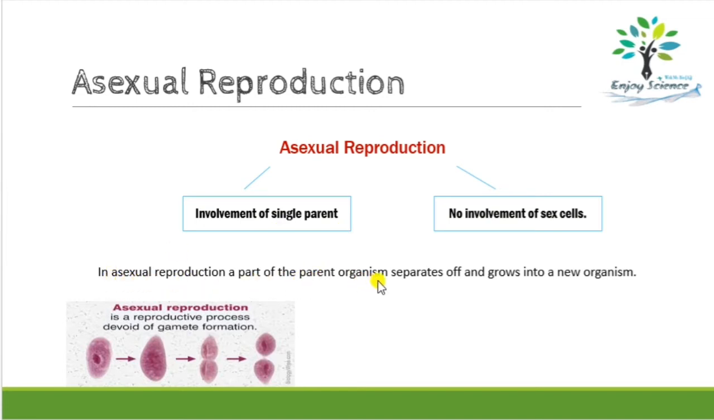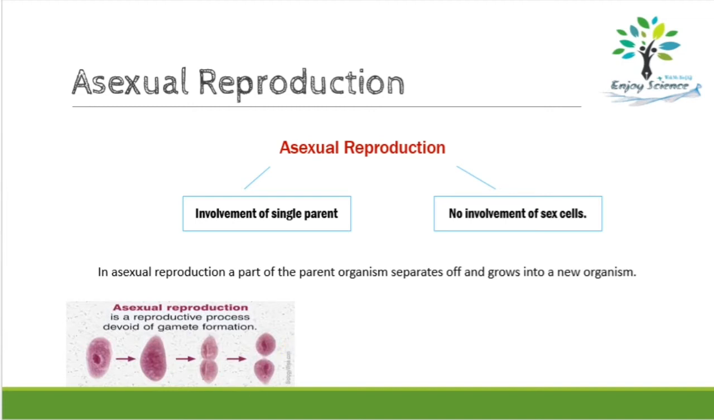A part of the parent organism separates off and grows into a new organism. Okay, so the whole organism, you can see in this diagram, this is a single celled organism. Okay, and this single celled organism is separating off. They are separating, and its part will grow into a new individual or new organism. So this is how asexual reproduction takes place. And basically most of the unicellular organisms reproduce through this mode or this method.